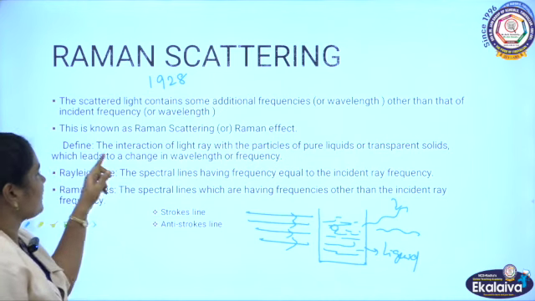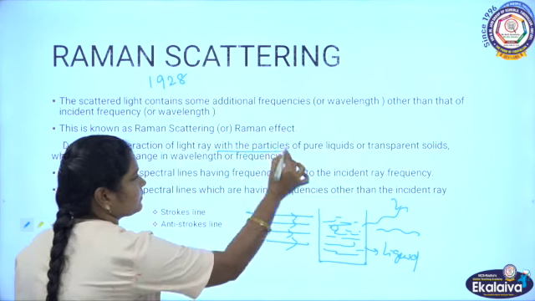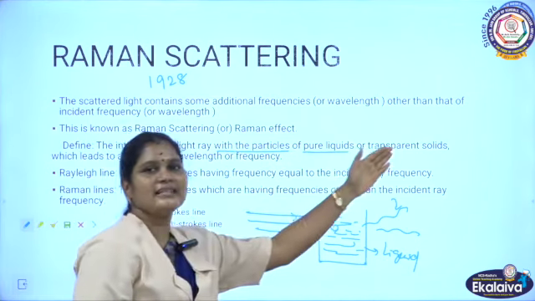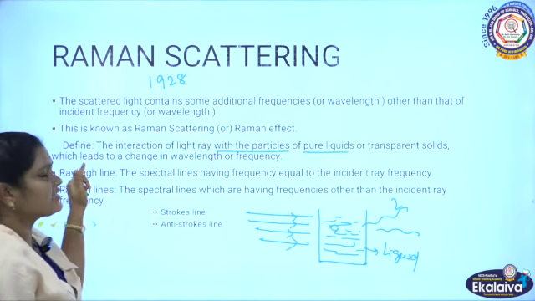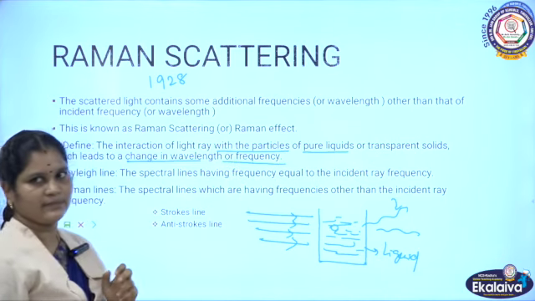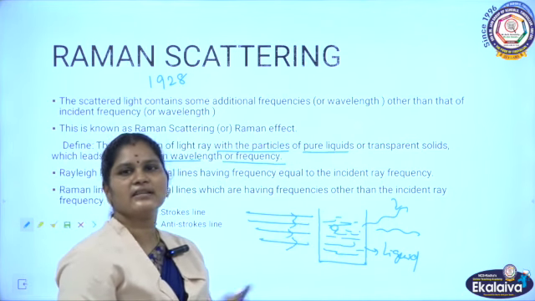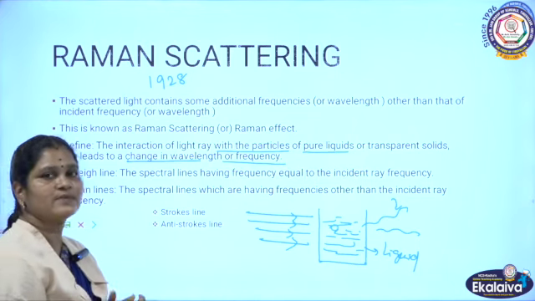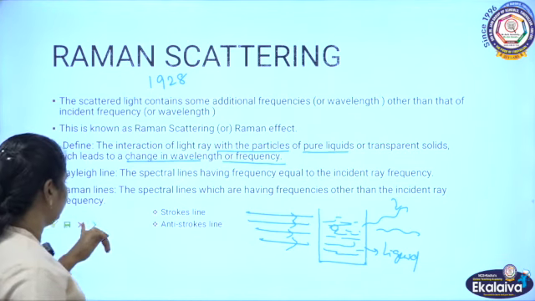Let's see the definition: the interaction of light rays with the particles of a pure liquid or transparent solid, for example a prism, which leads to a change in the wavelength or frequency. The scattered light has changes in the frequency as well as the wavelength. So the first one he observed is the Rayleigh line. What is meant by Rayleigh line?